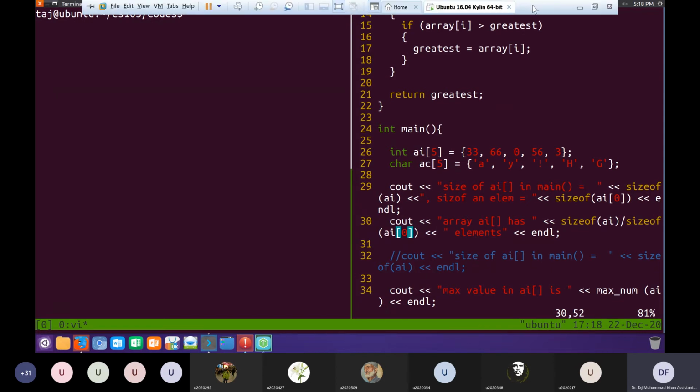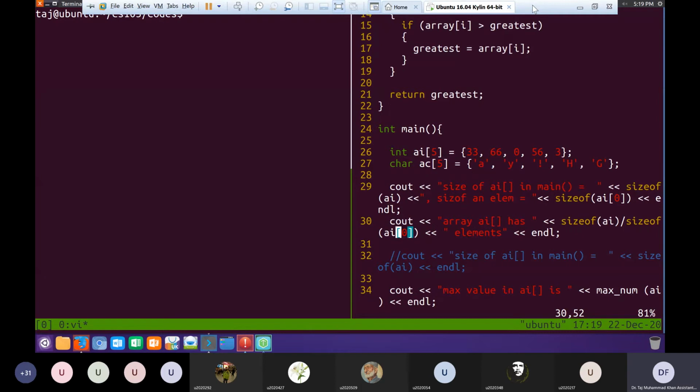Why do you guys think there's this discrepancy? The same array in main, it calculates the size correctly, the size of operator, but inside the function, it gives us an incorrect size. Slightly related to scope, but not much related to scope.